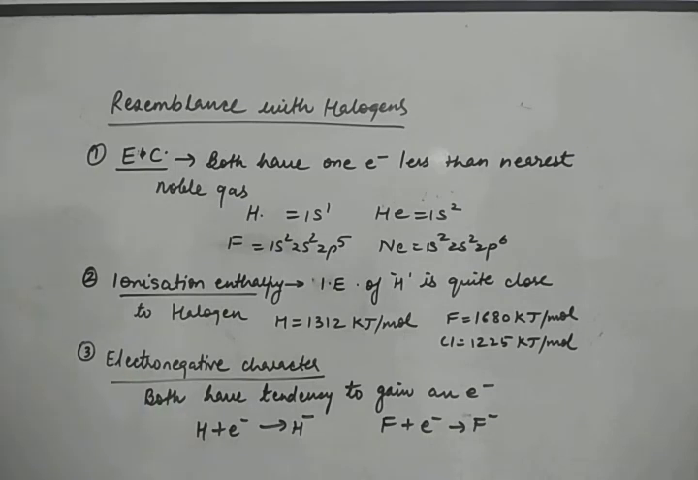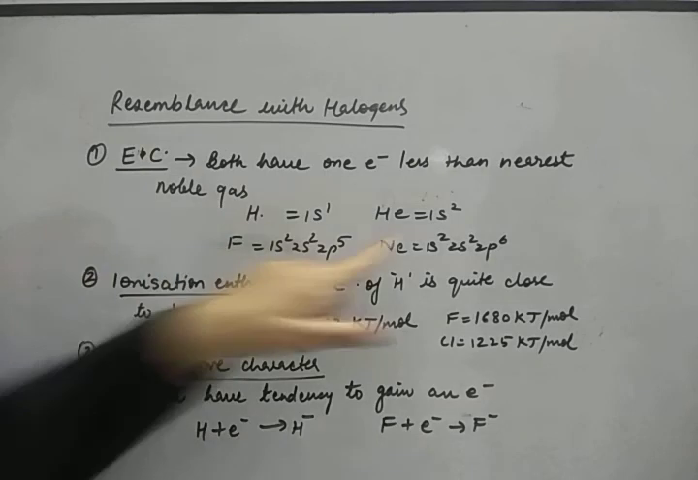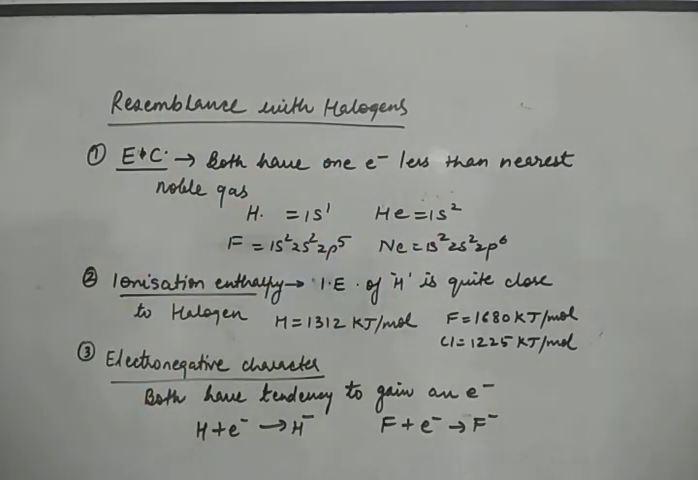Electronegative character. Hydrogen shows both things. It can lose an electron and it can also gain an electron. If hydrogen gains one electron, its configuration will become equal to helium, just like halogens. So hydrogen shows electropositive nature also. It can form H plus and it can form H minus also. Means hydrogen can show an oxidation state of +1 and also an oxidation state of -1.